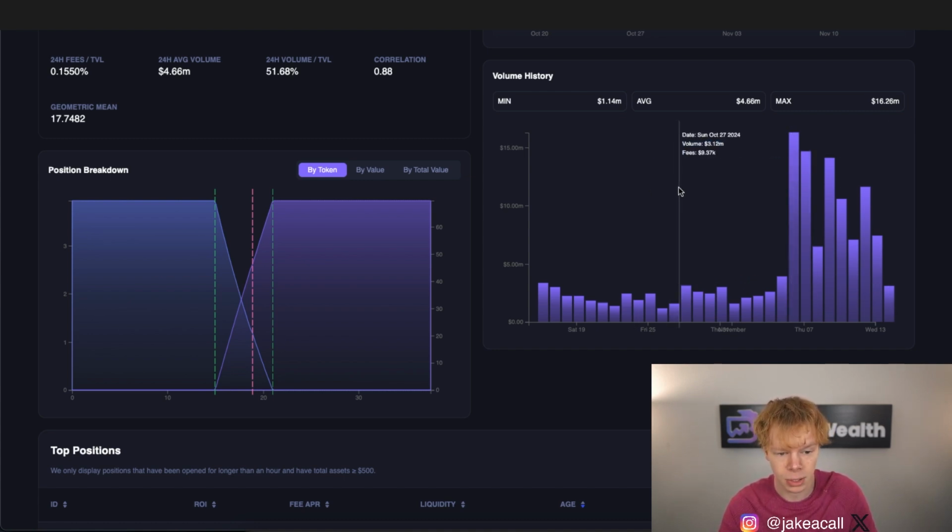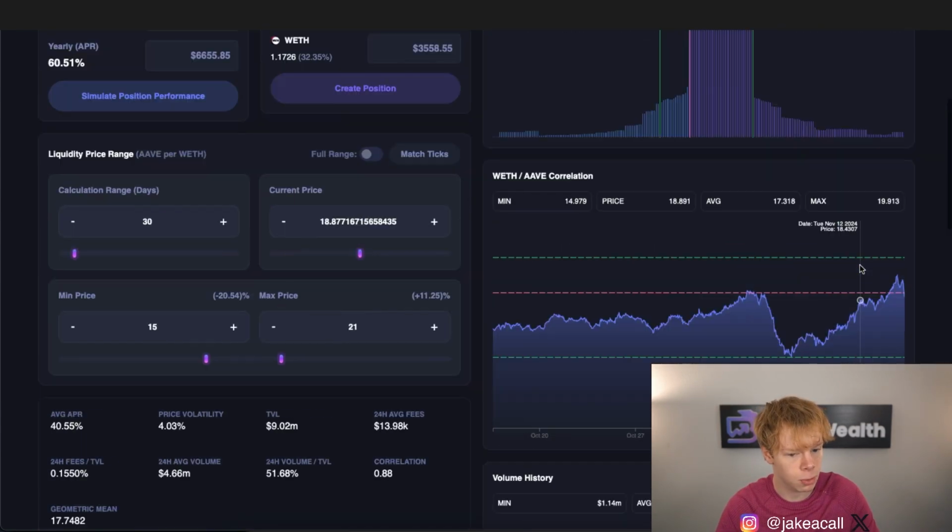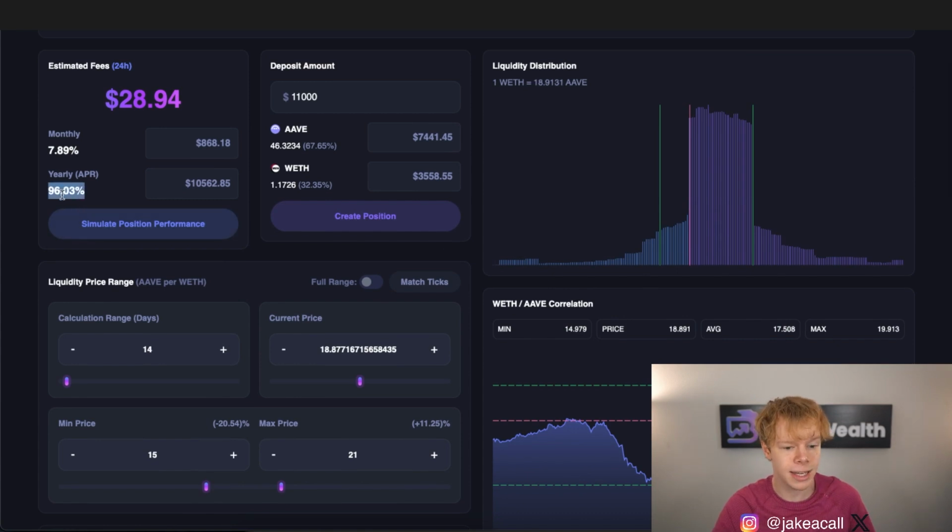I want to look at the past 14 days or so where we have some low volumes, some high volumes, which will average out to something reasonable, and maybe we'll surprise ourselves and end up doing even better. So that's showcasing a 96% APR.